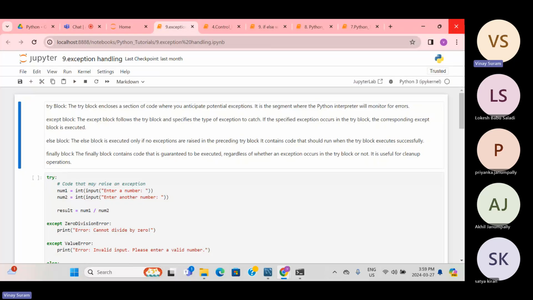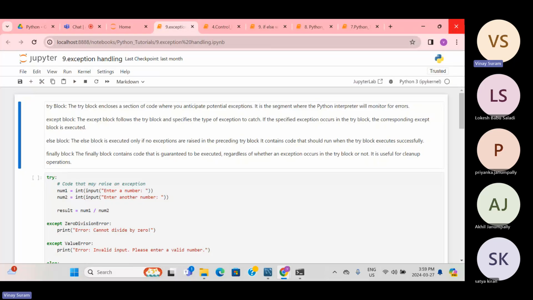Generally, let's talk about one thing: can something be divided by zero? No, right? That would be a zero division error. Sorry, I said it in reverse. You cannot divide by zero, meaning 50 divided by zero is wrong, right? If something is zero and you multiply it, it will be correct.